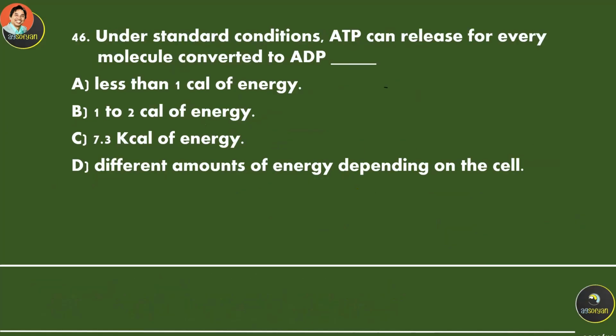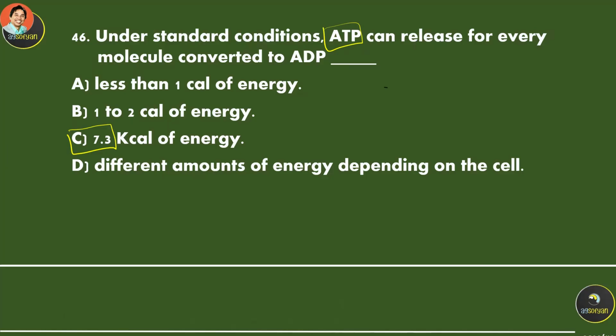Under standard conditions, how much energy can be released for every ATP molecule? This is actually the formula: 1 ATP will produce 7.3 kilocalories of energy.